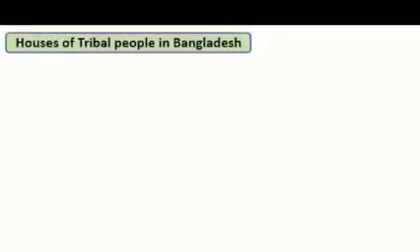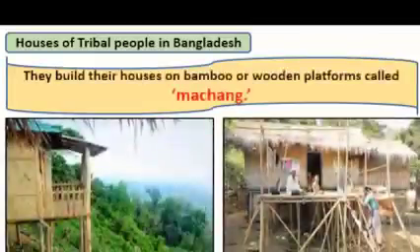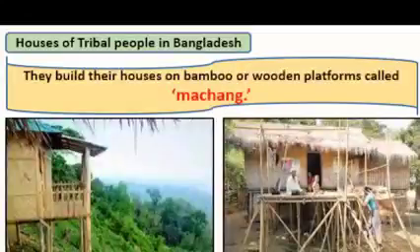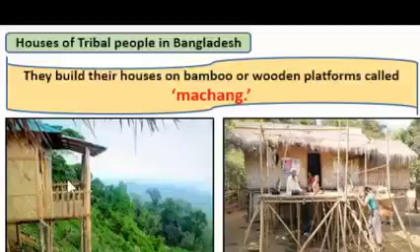So the houses of tribal people in Bangladesh are also very different. They build their houses on bamboo or wooden platforms, which are called machang, and you can see from the picture that this house is totally different, right? Here you can see that below the house there are lots of empty spaces, and these stand on bamboo.